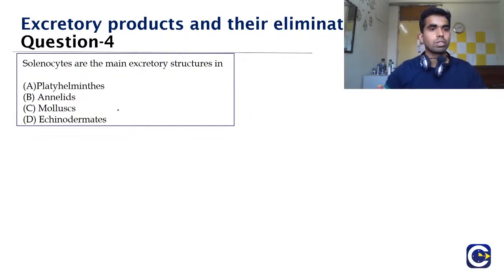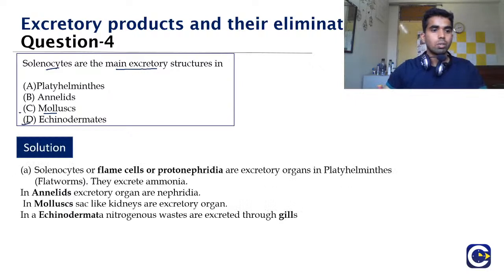Now moving on to question number 4. Solenocytes are the main excretory structure in option A, platyhelminthes, option B, annelid, option C, mollusk, or option D, echinoderms. So let me tell you that solenocytes is the other name for the flame cells or the protonephridia. It is given in the NCERT. And these flame cells or protonephridia are the primitive excretory form of the kidney, and that is why they are present in the lower organisms.